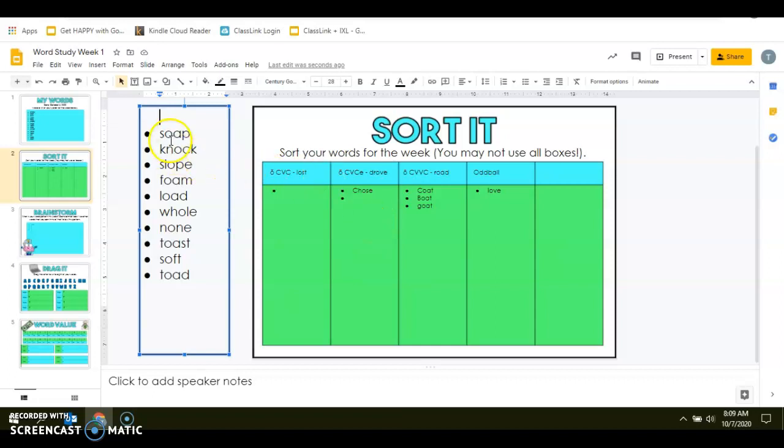Now, when I look at the word soap, I have a consonant, then I have a vowel, then I have a vowel, and then I have a consonant. Because I have consonant, vowel, vowel, consonant, as well as a long O, this also goes in the group with goat that we have just done.